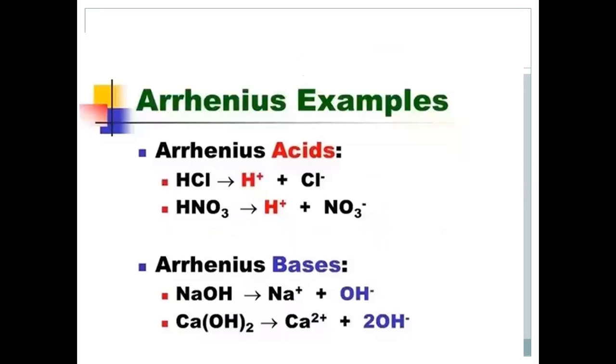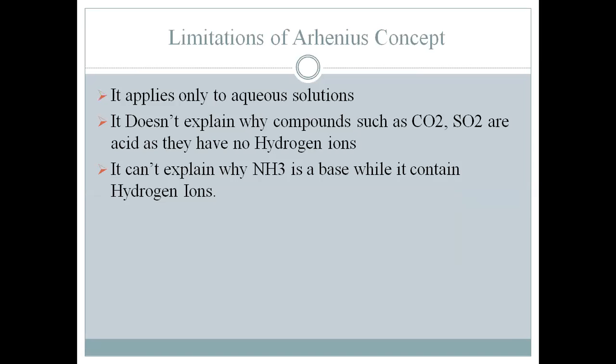These are some other examples of Arrhenius acids and bases, which include HCl, hydrochloric acid, that is producing a hydrogen ion. Similarly, nitric acid is also producing a hydrogen ion, while the bases include sodium hydroxide or calcium hydroxide. Sodium hydroxide produces sodium along with the hydroxide ion. Similarly, there are two hydroxyl ions in calcium hydroxide. So these are all examples of Arrhenius acids and bases.